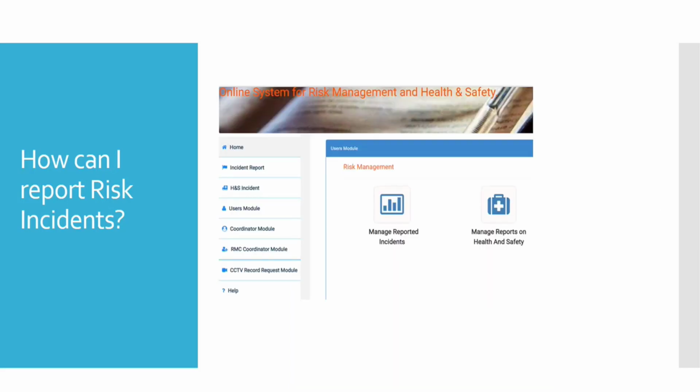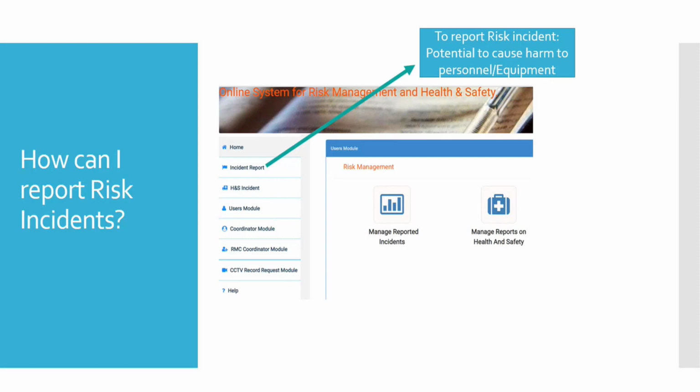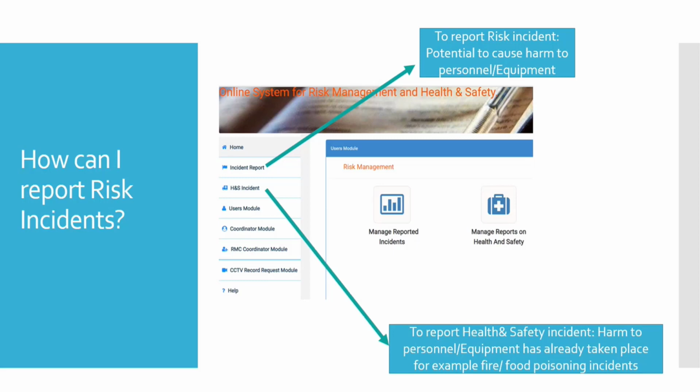As I said, incident report is for risk and health and safety is for the health and safety incident. So what is a risk incident? The potential to cause harm to a person or equipment. And what is health and safety? It is harm that has happened to a person or equipment.